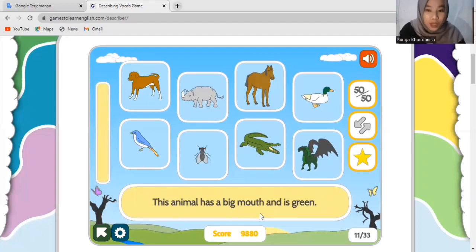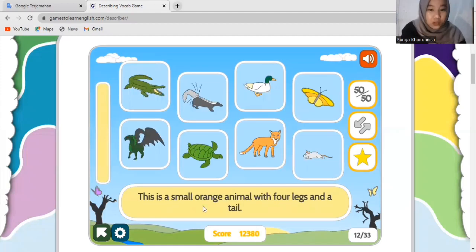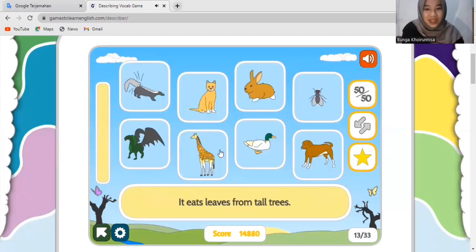This animal has a big mouth and is green. So what is that? This one? Okay, it's crocodile. Okay, next. This is a small orange animal with 4 legs and a tail.